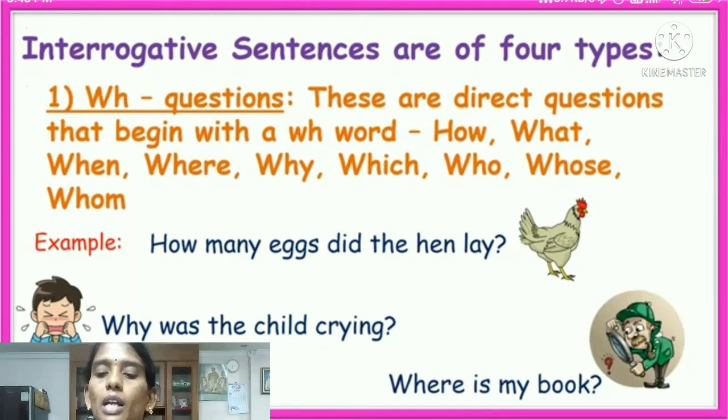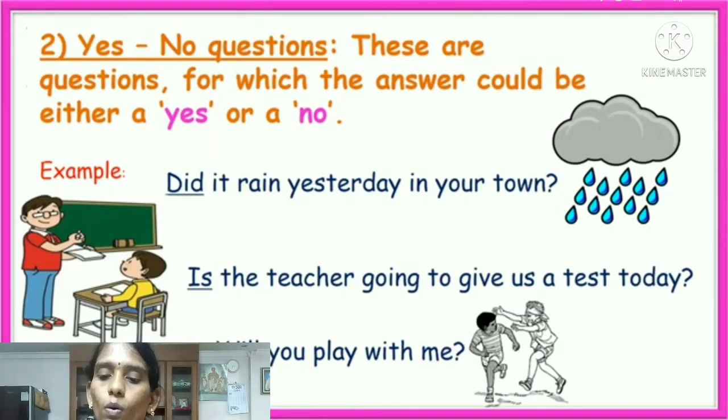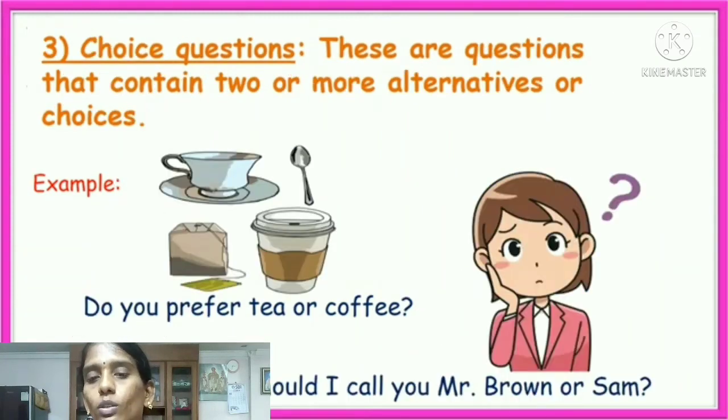First one is WH questions. Second one is yes or no questions. And the third one is choice questions. There are questions that contain two or more alternatives or choices. What is the definition of choice questions? These are questions that contain two or more alternatives or choices. For example, do you prefer tea or coffee?